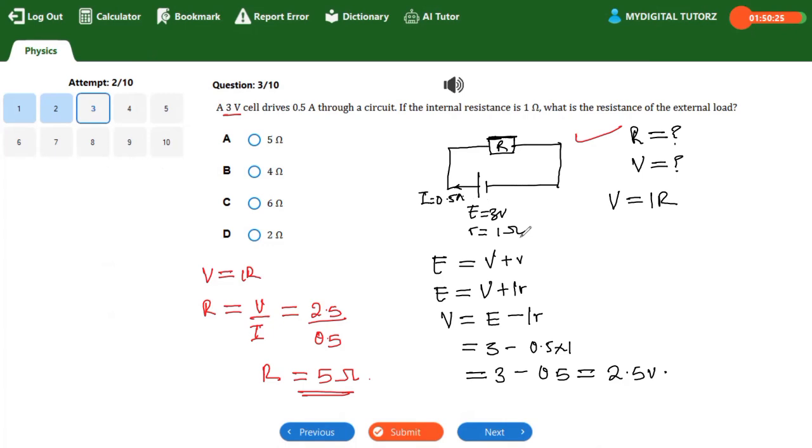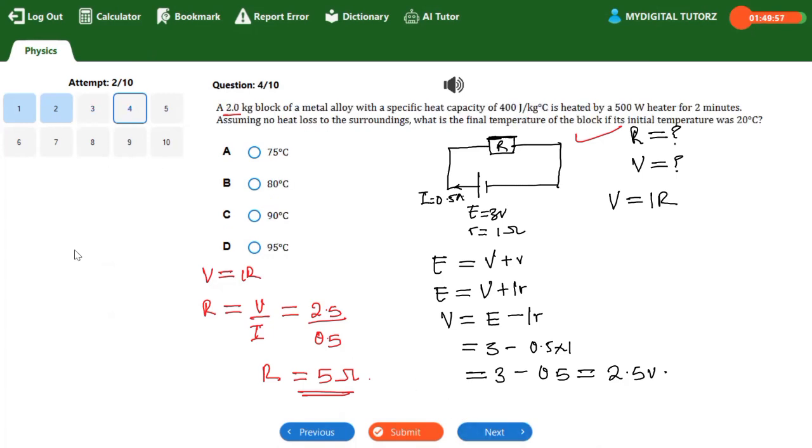So when you get that, you remember that your EMF is the sum of the terminal voltage and the lost voltage. How do you get your lost voltage? Multiply the current by the internal resistance to give you your lost voltage. And the difference between the EMF and the lost voltage will give you the terminal voltage. When you get your terminal voltage, you use it to calculate your external resistance. Is that understood? So that is about question 3.